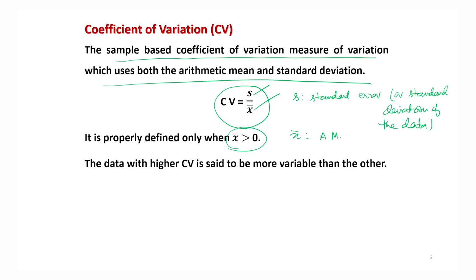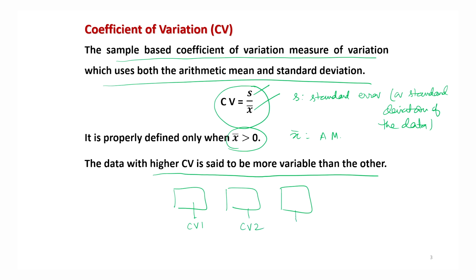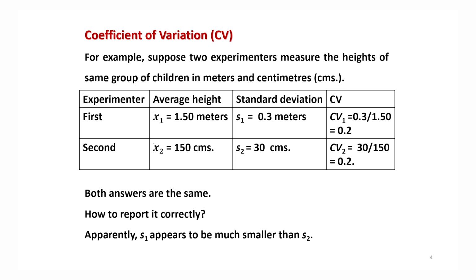And in order to compare them, we have a rule that we compute the CV of different data sets, and the data set which has a higher value of coefficient of variation is said to be more variable than the other. So, if you have, suppose, 3 data sets which differ with respect to mean, variance or both, I can compare their coefficients of variation as CV1, CV2 and CV3, and then I can say that whichever is the maximum value among CV1, CV2, CV3, the corresponding data set has the highest variability, and so on, right. So, let me try to illustrate this with a very small example.